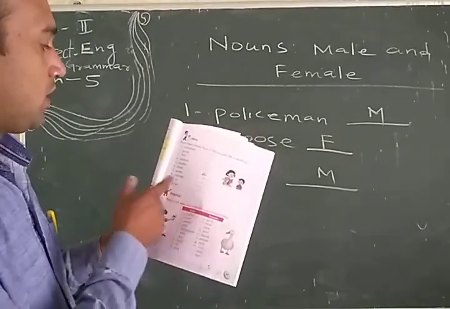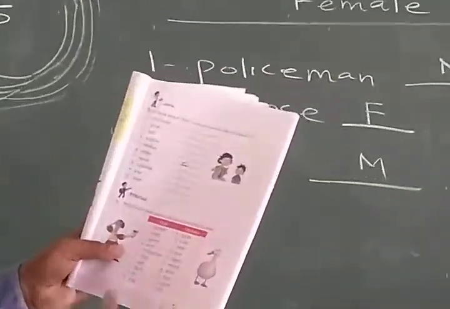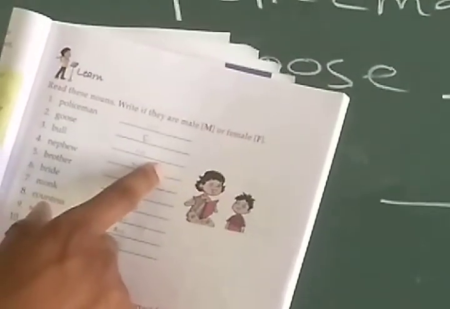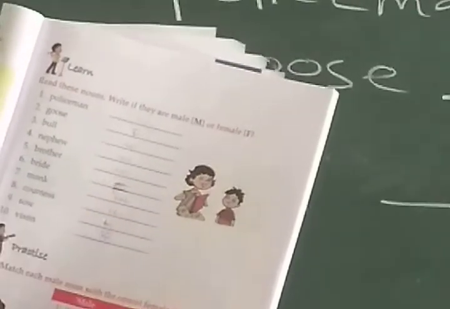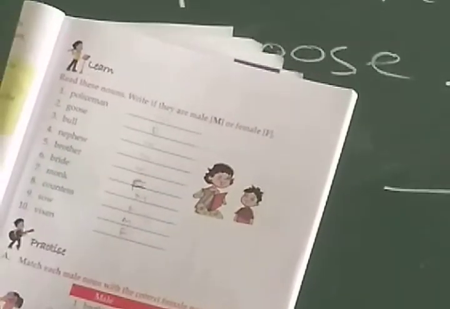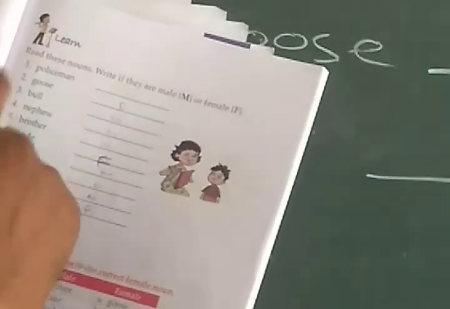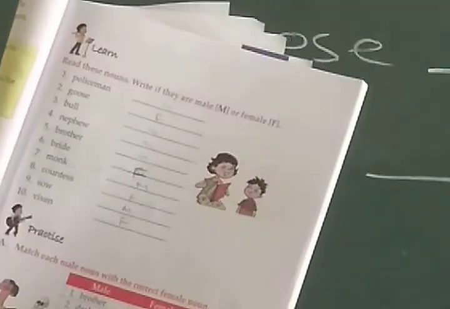Just see in this book what is male and what is female. So policeman is male. Goose is female. Bull, male. Nephew, M. Brother, male. Bride, female. Monk, so you have to write M. Countess, F. Vixen, F. So just write here what is male, what is female. The female side, we have to write F. Okay. So you have to be clear on it.